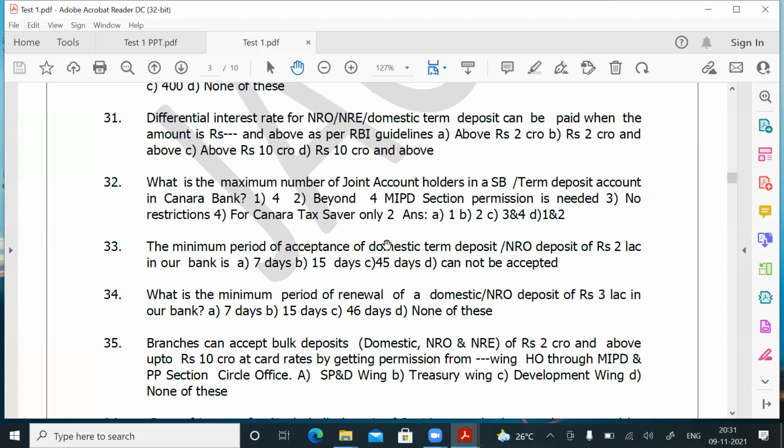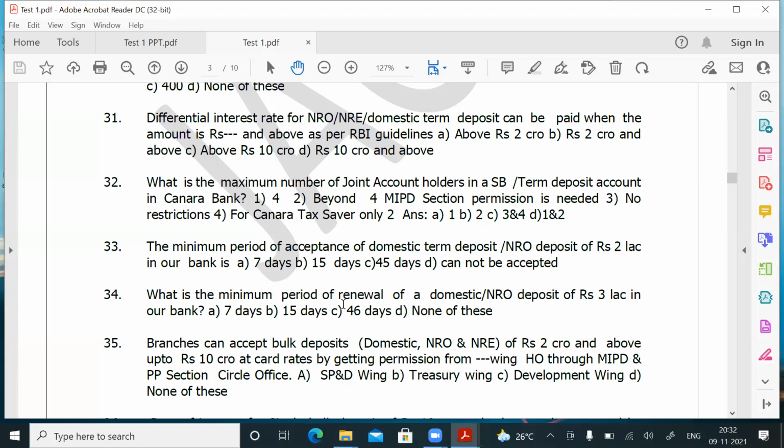Okay, this is accepting a fresh deposit. Suppose already he has, let us assume he has made a deposit of 2 lakhs. What is the minimum period? 15 days. You would accept it for 15 days and above. Let us assume 15 days back he has come and he wanted to make a deposit of 2 lakhs. You told him, sir, 7 days we will not accept. So he has deposited for 15 days.